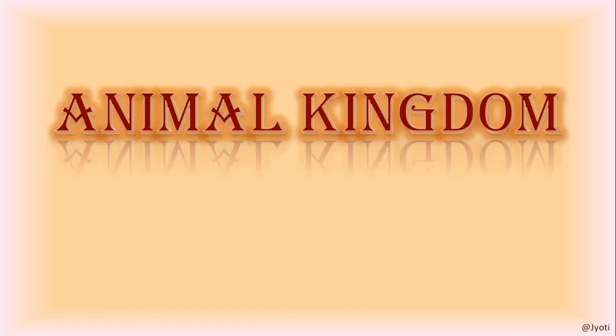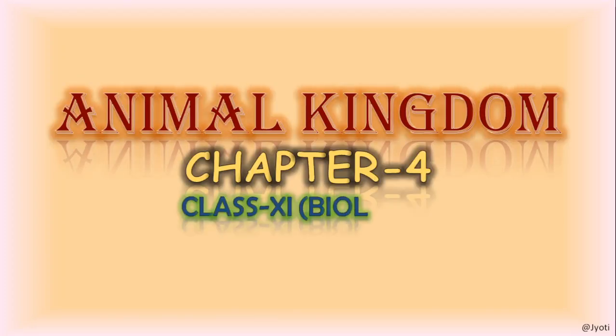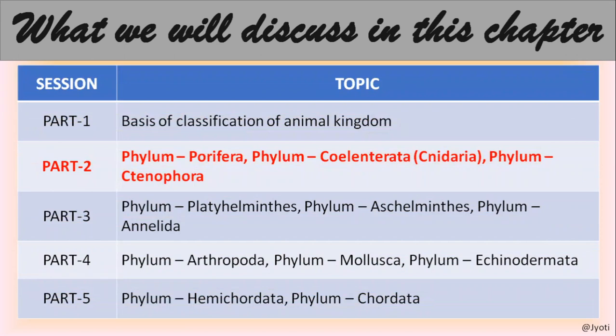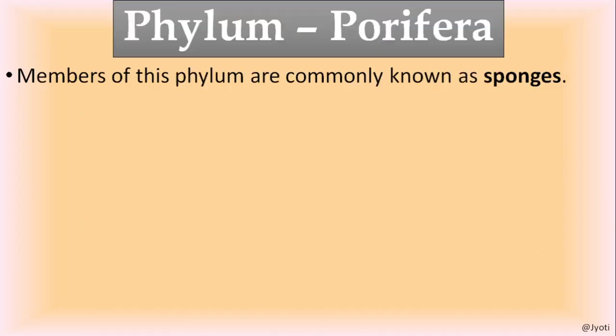Hello everybody. We are discussing the chapter Animal Kingdom, chapter 4 of class 11th biology. In part 1 of this chapter, we have already discussed the basics of classification of the animal kingdom, and in this part we will discuss phylum Porifera, phylum Coelenterata or Cnidaria, and phylum Ctenophora. So let us start the discussion with phylum Porifera.